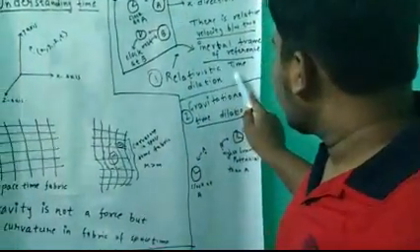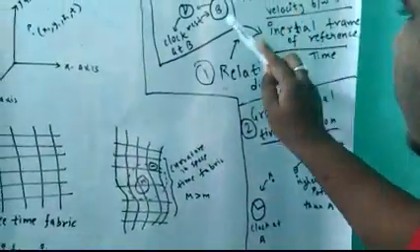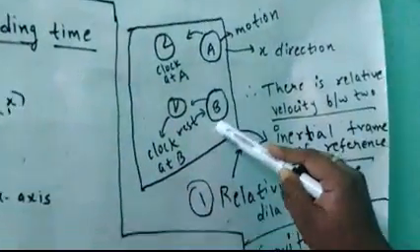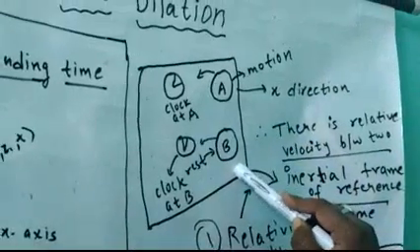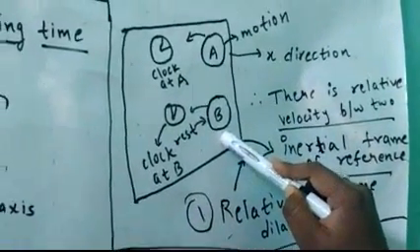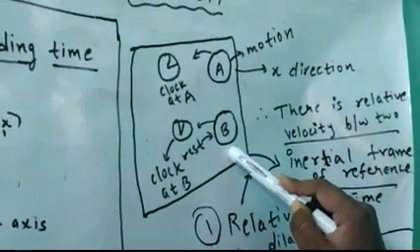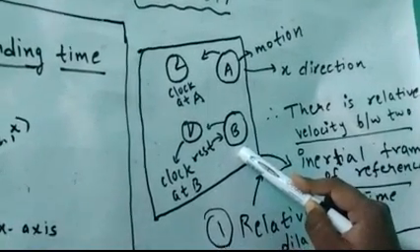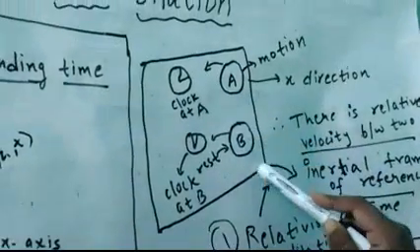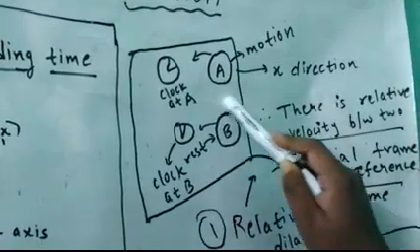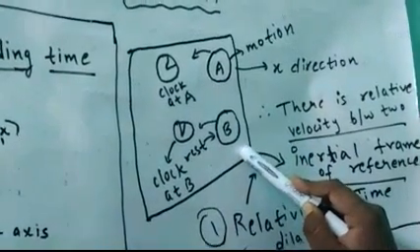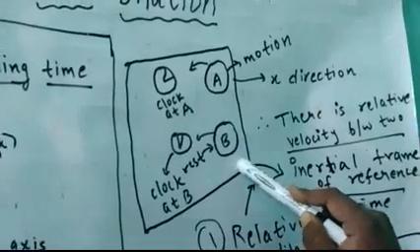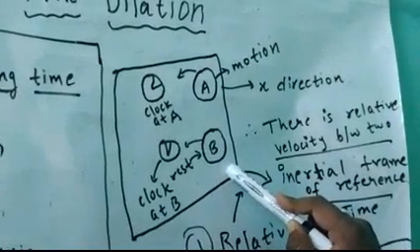In relativistic time dilation, let's say there are two bodies, body A and body B. Body B will find that the clock at A, which is moving with respect to B, ticks slower than the clock at B, which is at rest in their inertial frames of reference.